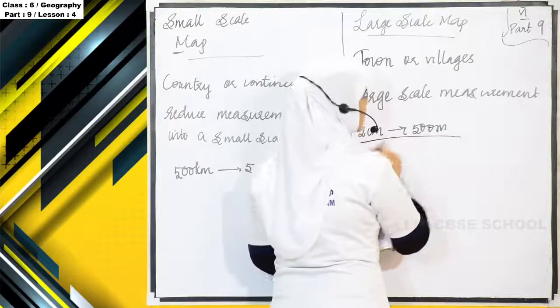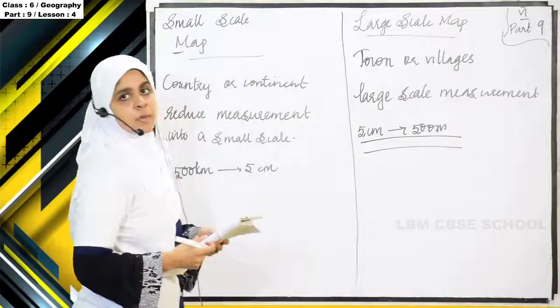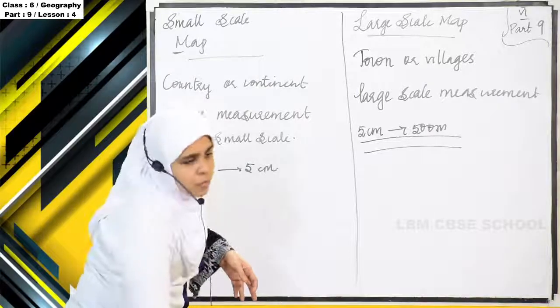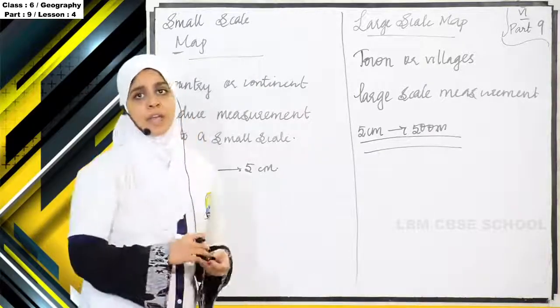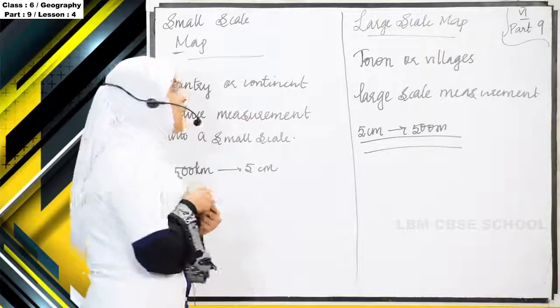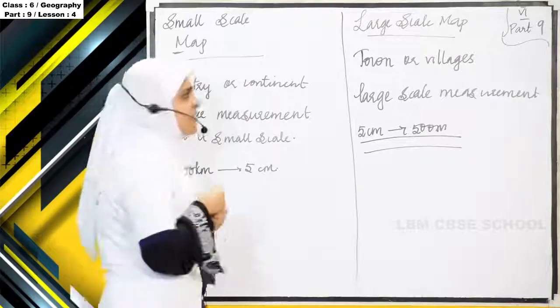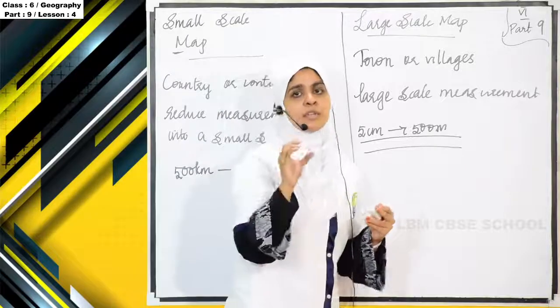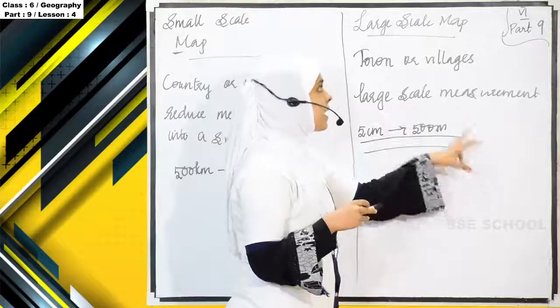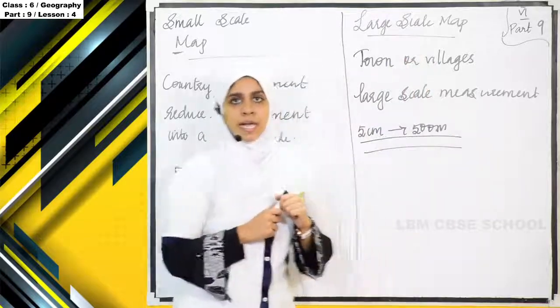So this is the difference between a small scale map and a large scale map. So what a small scale map means, we want to show a very big area, but we cannot show it in a piece of paper. Then we will reduce its scale, and that is a small scale map. And if the area we want to show in a map is a smaller area, then what we will do, we will increase the scale, and that type of maps are known as large scale map.